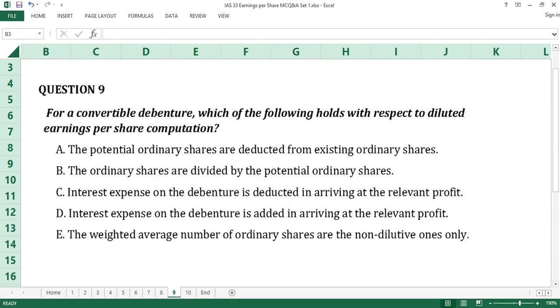Question number 9. For a convertible debenture, which of the following holds with respect to diluted earnings per share computation? A, the potential ordinary shares are deducted from existing ordinary shares. B, the ordinary shares are divided by the potential ordinary shares. C, interest expense on the debenture is deducted in arriving at the relevant profit. D, interest expense of the debenture is added in arriving at the relevant profit. E, the weighted average number of ordinary shares are the non-dilutive ones only.